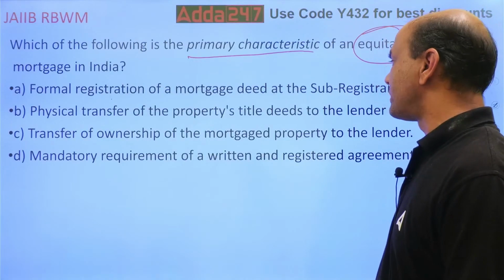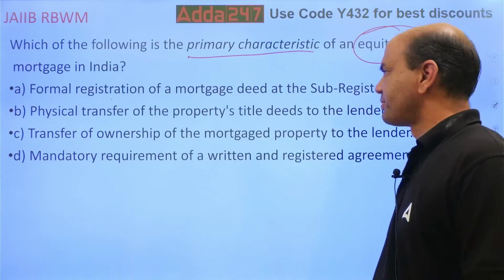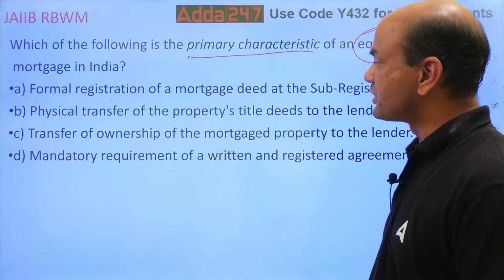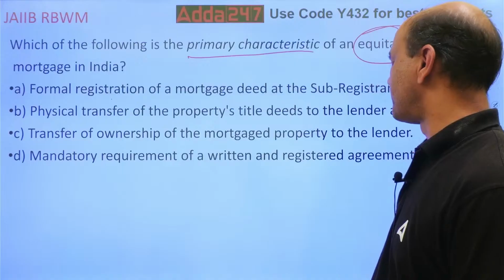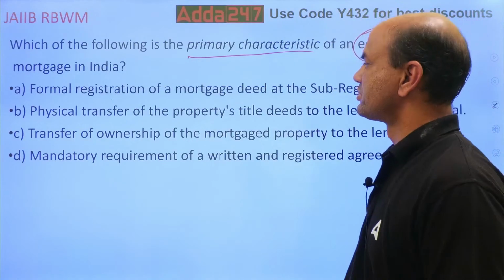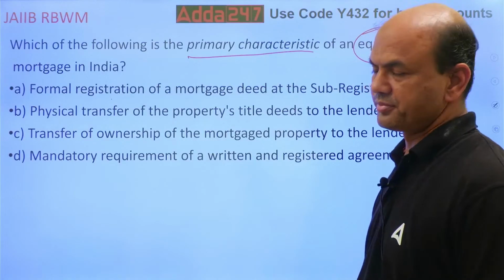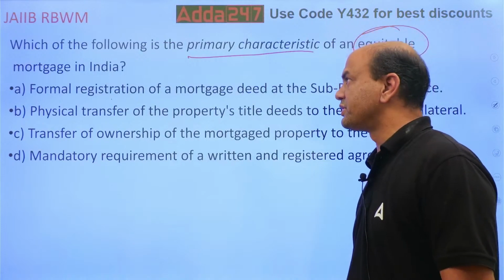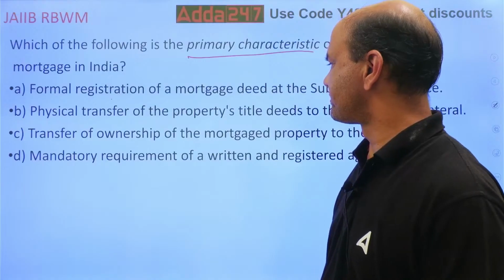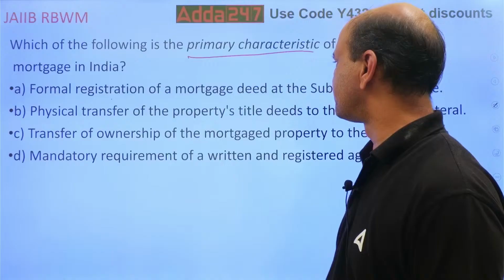Physical transfer of properties, title deeds to the lender as collateral. Transfer of ownership of mortgaged property to the lender. Mandatory requirement of written and registered agreement. So which of them is the primary characteristic over here?